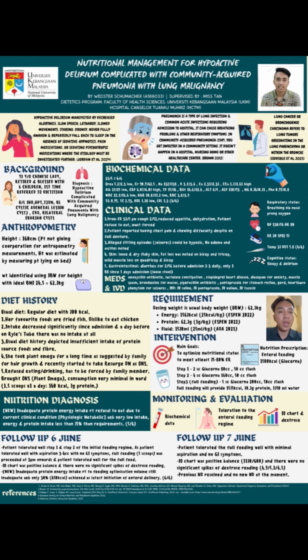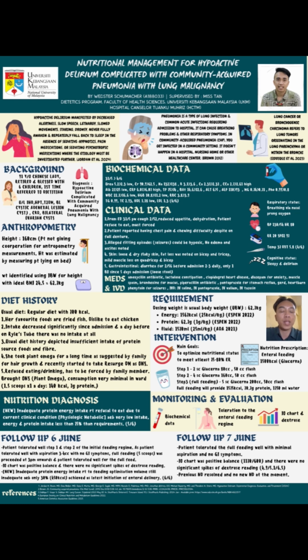For the biochemical data, basically urea is low, creatinine previously high but now decreased to low, and other electrolytes are in normal balance except corrected calcium, which is high. Meanwhile, albumin is low, below normal range. CRP is high; total protein, bilirubin, ALT, ALP, Mg, and phosphate are all in normal range. White blood cell is low, hemoglobin is low, but red blood cell is within normal range. And for the lipid profile, every parameter is in normal range except HDL, which is low. This is based on 31st May until 4 June.